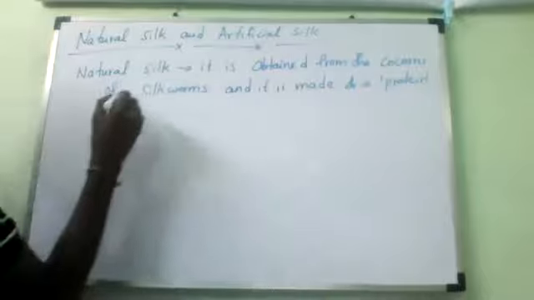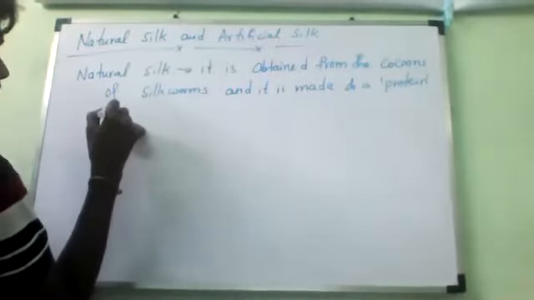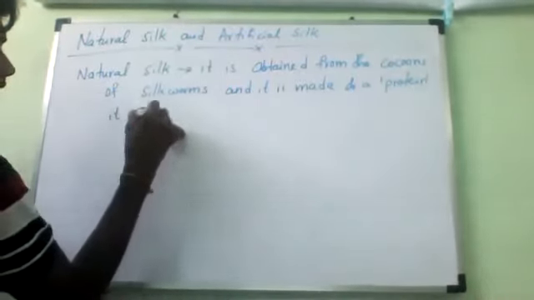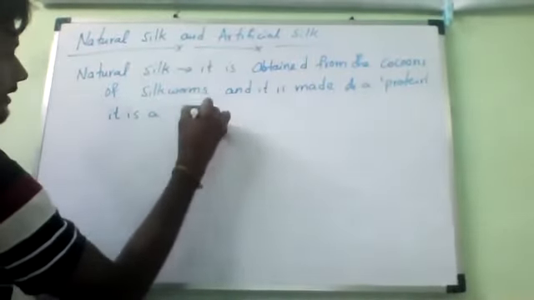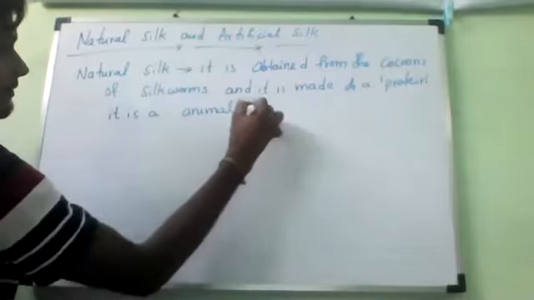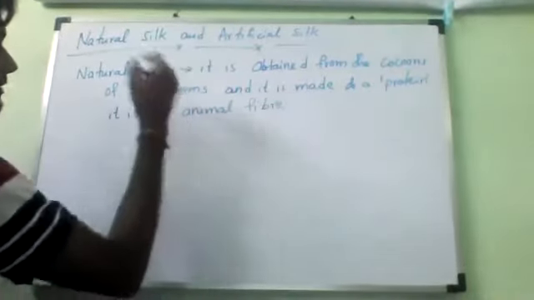Understand? Next, it is a natural animal fiber. This is natural silk.